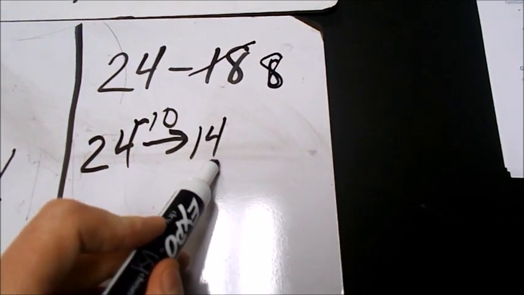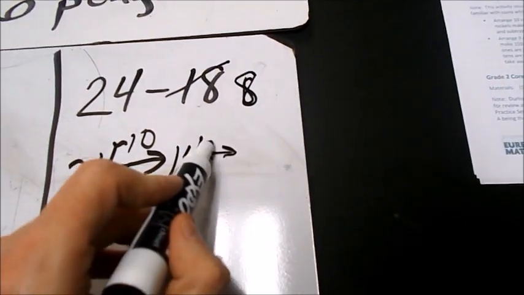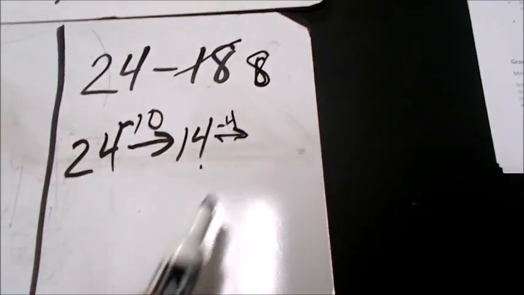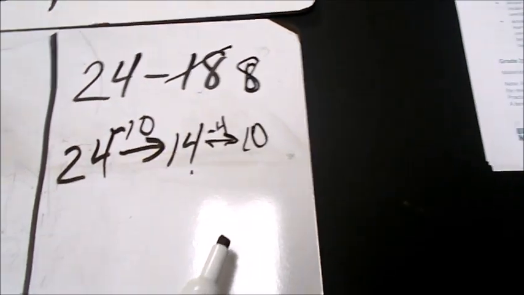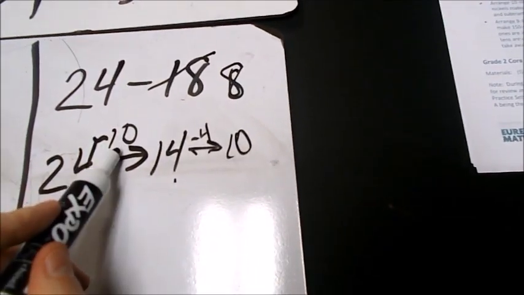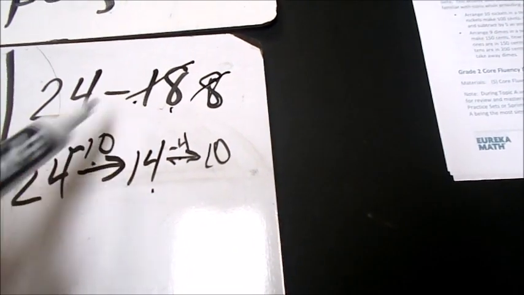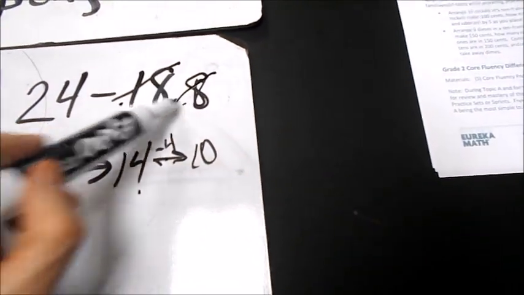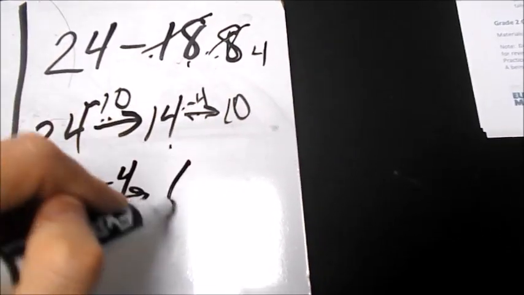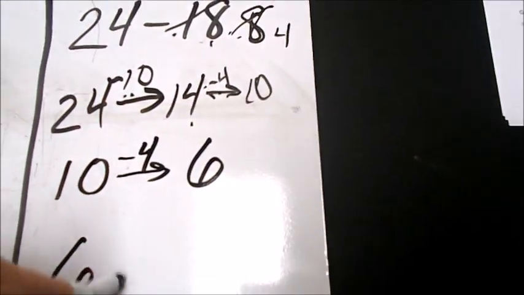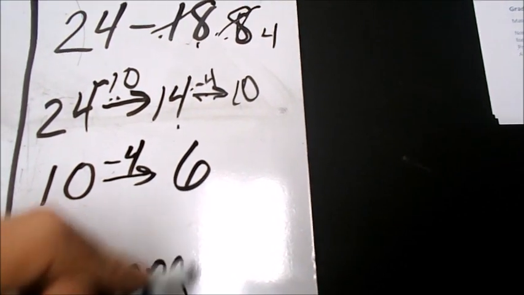And I am going to take away 4. 14 minus 4 is 10. Now, I've done 10 and 4, which is 14, and I've got 4 left because I took 18 minus 10, which left me with 8. 8 minus 4 leaves me with 4. So what I'm going to do is 10 minus 4. 10 minus 4 is going to get me 6, and I get the answer 6 penguins.